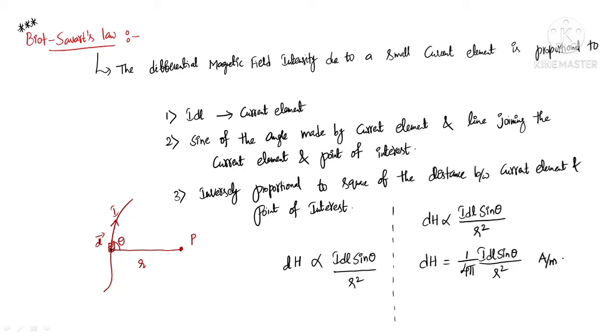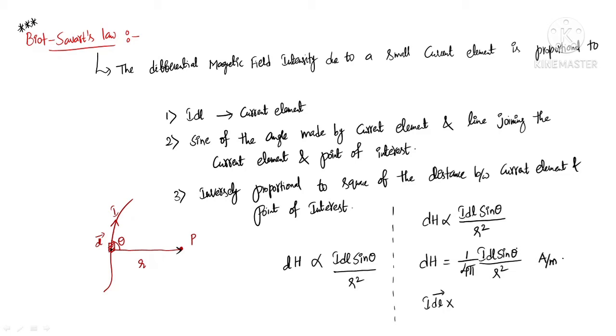And you have one more vector which is r bar here, which joins the differential element and the point of interest, so that I can change I dl sine theta, I am considering I dl sine theta as I dl bar cross.